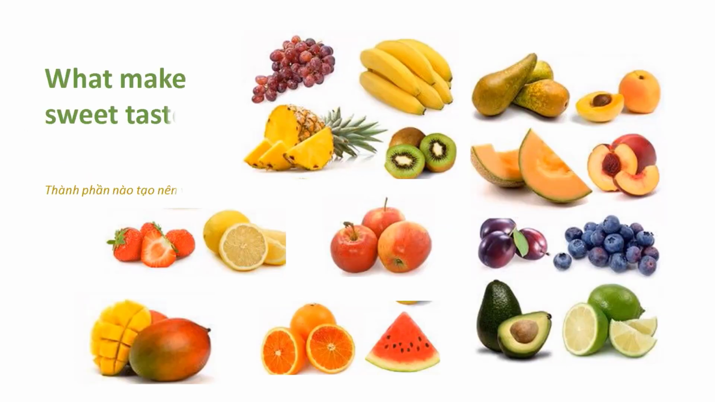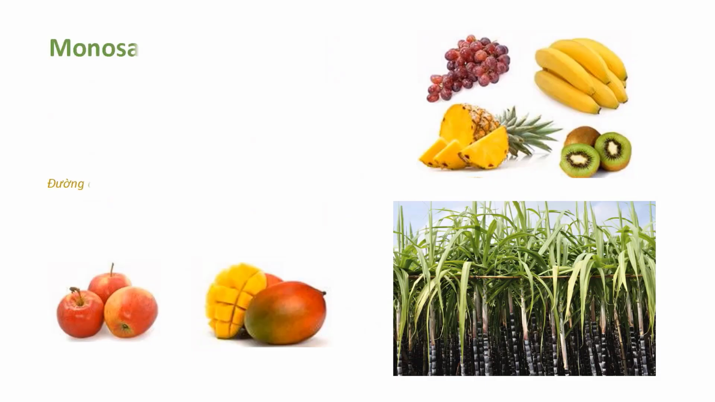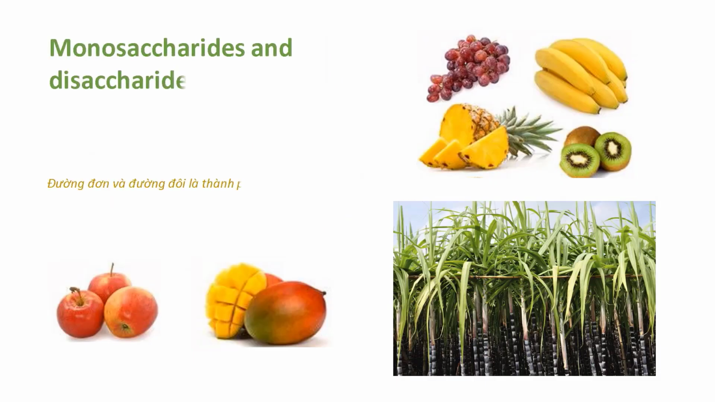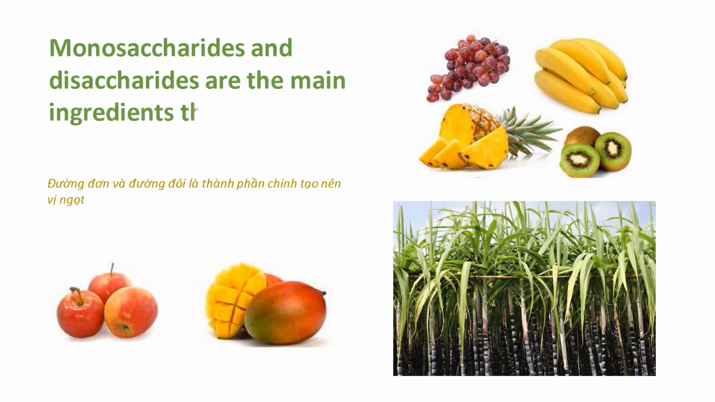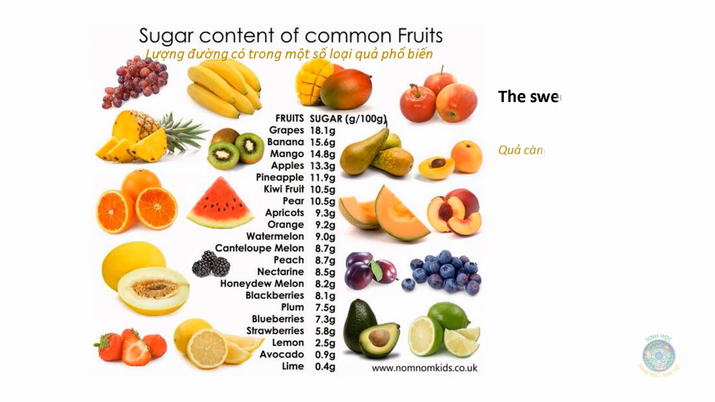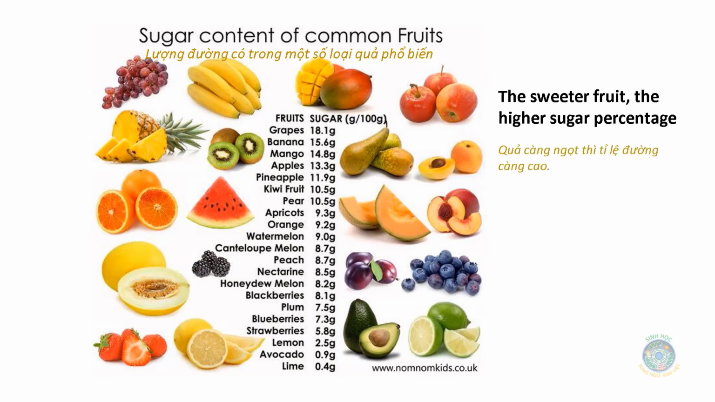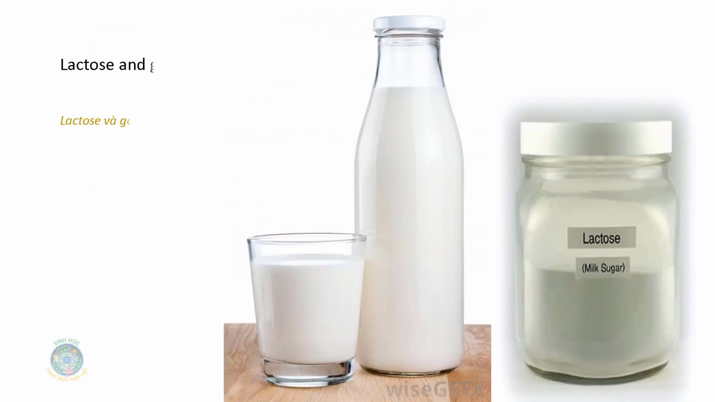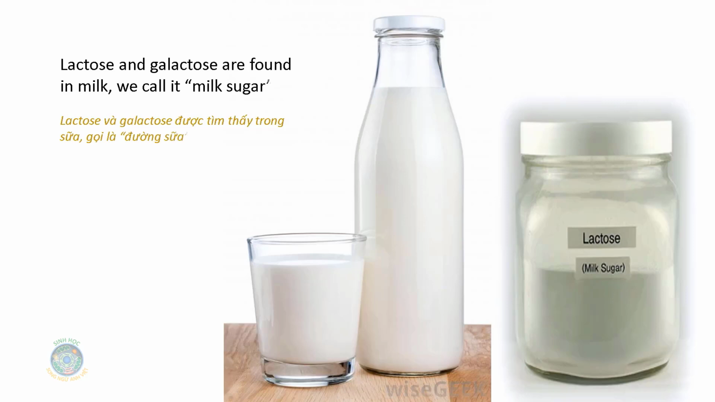Do you know what makes sweet taste for the fruits? Monosaccharides and disaccharides are the main ingredients that make fruits sweet. Sugar content of common fruits: the sweeter the fruit, the higher the sugar percentage. Lactose and galactose are found in milk. We call it milk sugar.